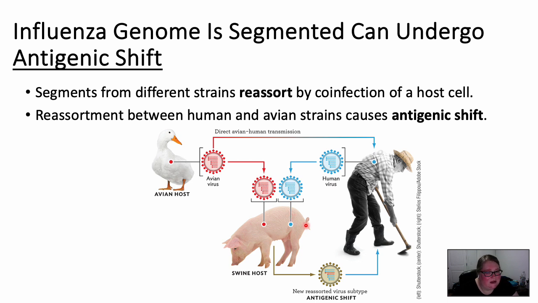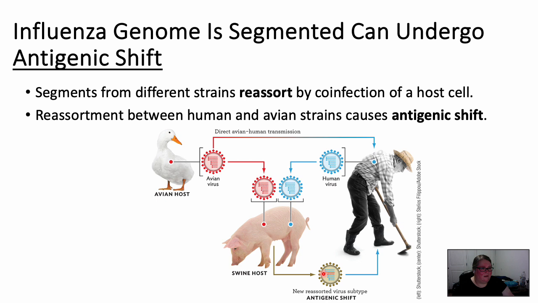Because the genome is segmented and in these little pieces, as these viruses are replicating and repackaging themselves, we can take a few pieces from the bird flu and a few pieces from the human virus, and we can make a completely new virus.